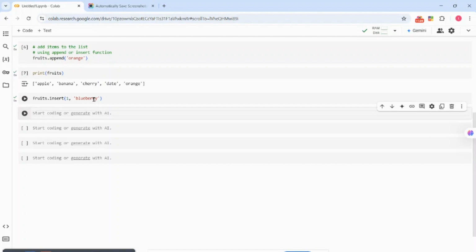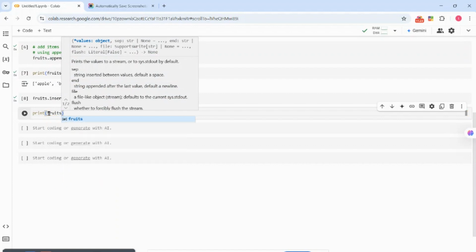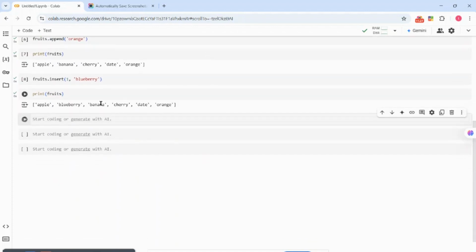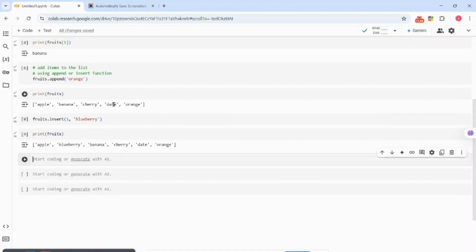So when we run this, we call out print fruits. You see that blueberry has now moved up to the position where banana was. So now apple is 0, blueberry is 1, banana is 2, cherry, date, and orange. So that's the difference between using append and using insert. Insert means you want to put it in a position which you have to state. But append will just add the item you've stated to the last position inside the list.